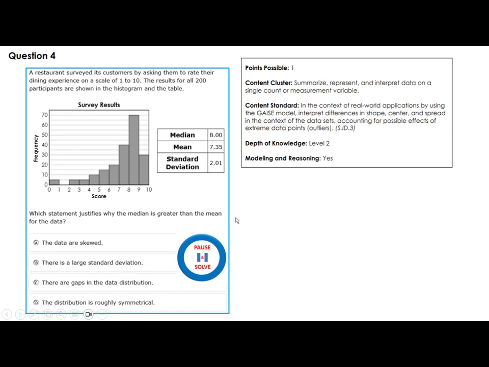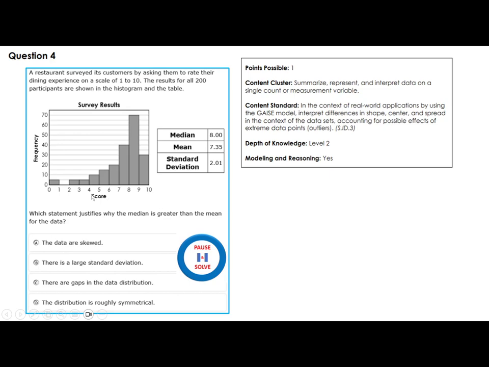Hello and welcome. A restaurant surveyed its customers by asking them to rate their dining experience on a scale of 1 to 10. The results for all 200 participants are shown in the histogram and the table. Which statement justifies why the median is greater than the mean for the data? Why is the median more than the mean for this data?